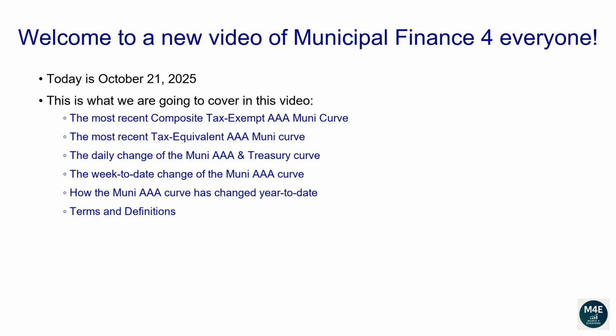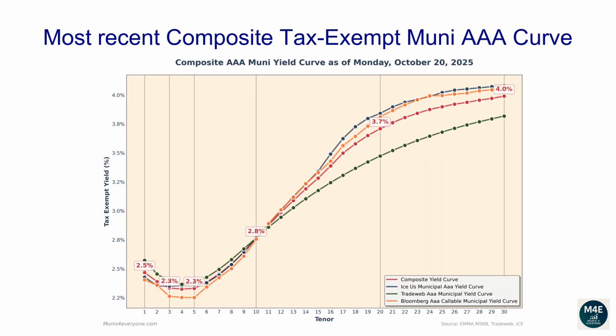This is what we're going to cover in this video. The most recent tax-exempt AAA Muni Curve. The most recent tax-equivalent AAA Muni Curve. The daily change of both the AAA Muni and Treasury curves. Their week-to-date change. How the AAA Muni Curve has changed year-to-date. Terms and definitions. Let's go over the most recent composite tax-exempt Muni AAA curve.